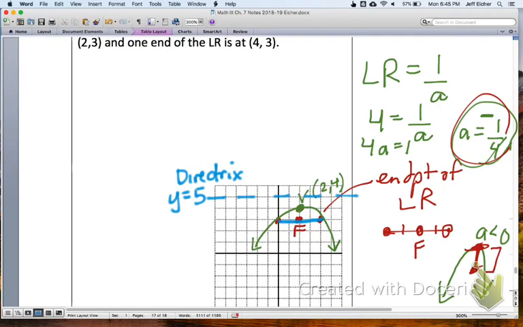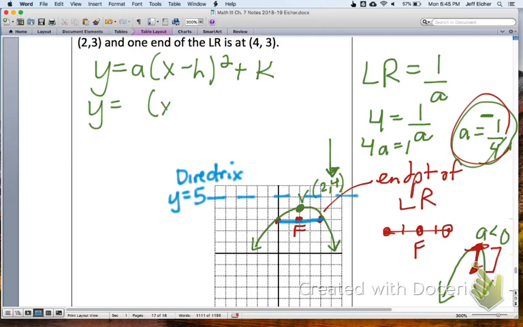So the equation would be, it's opening down. So since it's opening down, it's just a y equals. So y equals a times x minus h squared plus k. We found right here the coordinates of the vertex, which is 2, 4. So y equals something, x minus 2 squared plus 4. And then the a value, oh yeah, the a value we have just way on the right side of the screen, right here. So the a value is negative 1/4. And that would be our equation.